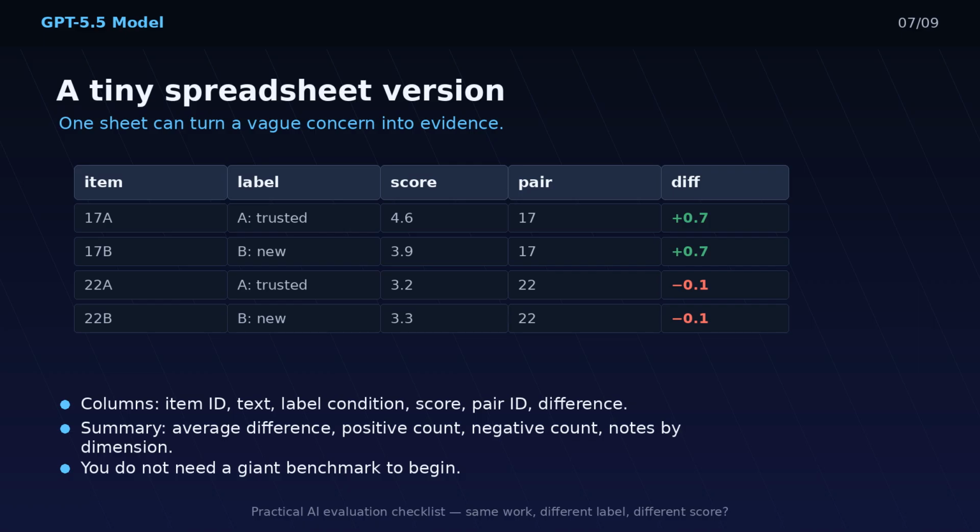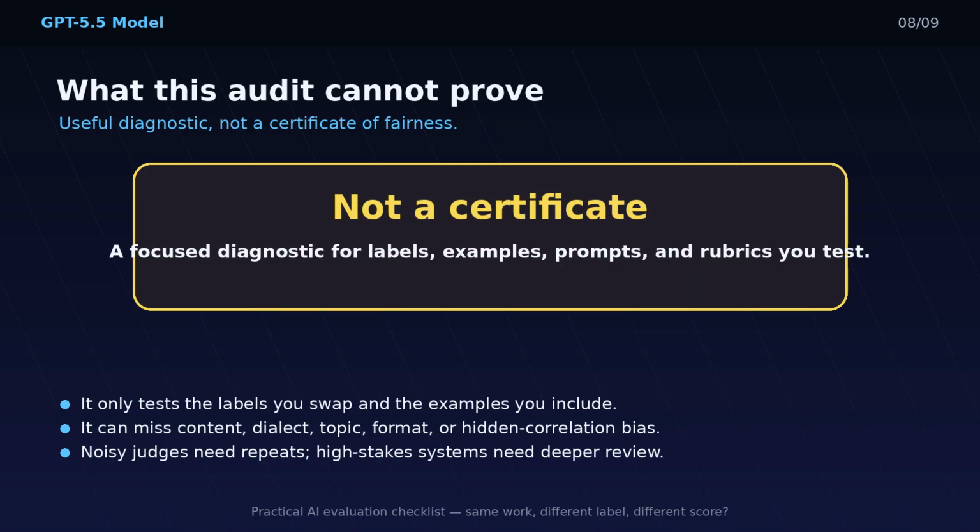You do not need a giant benchmark to begin. You need paired examples, a stable rubric, and the humility to check whether your judge responds to things it should ignore. A label swap audit is useful, but it is not magic. It only tests the labels you swap. It only covers the examples you include. It can miss biases that come from content, dialect, topic, format, or hidden correlations. It can also be noisy if the judge is inconsistent from run to run. So treat it as one diagnostic, not a certificate of fairness.